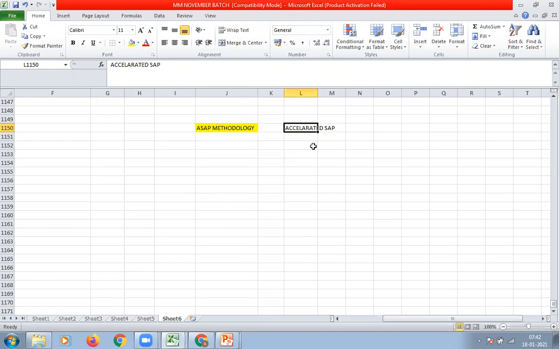This ASAP methodology is designed and developed by SAP. ASAP methodology is an implementation solution that can be used to map customer business requirements into the SAP system. It is cost effective and fewer resources are required for implementation.